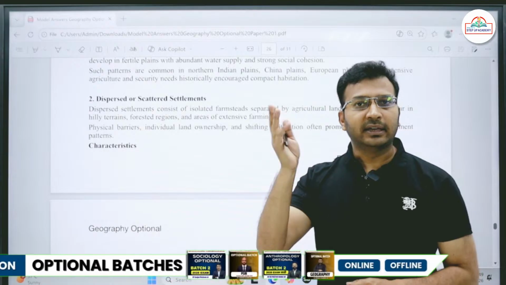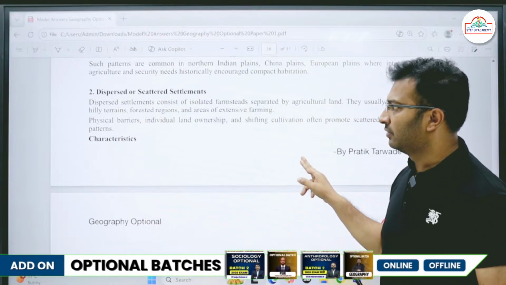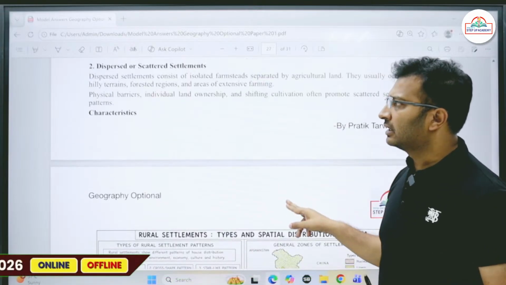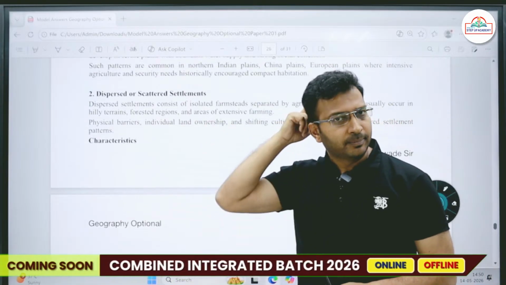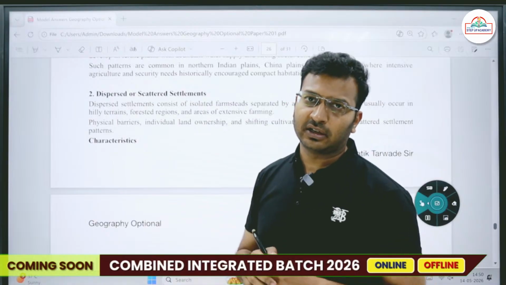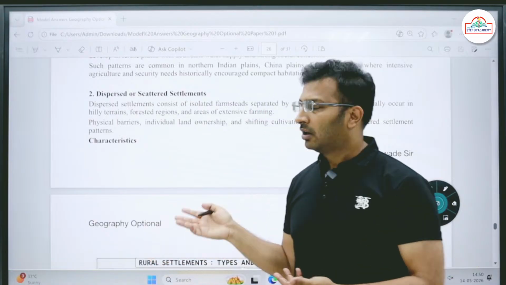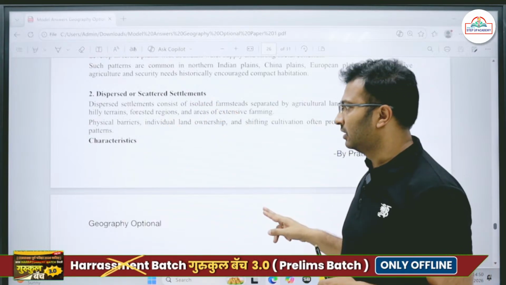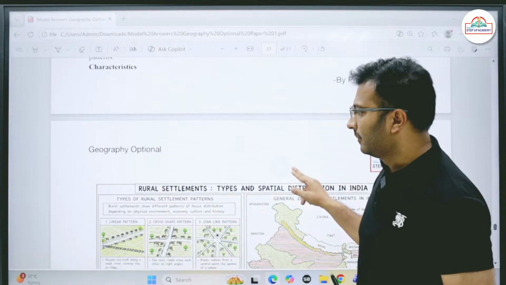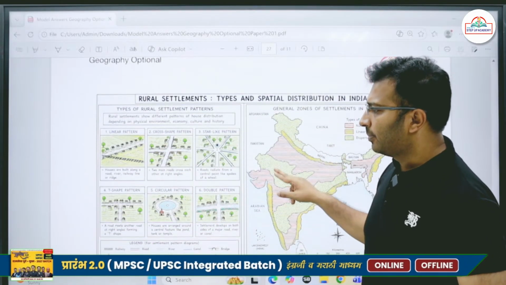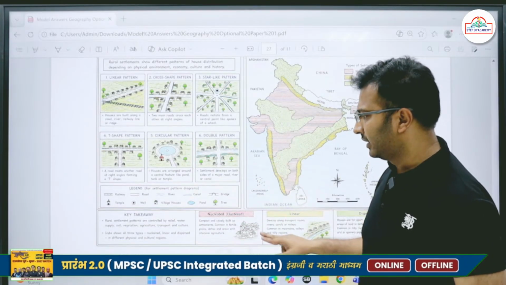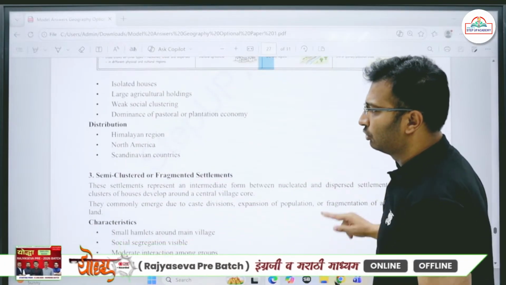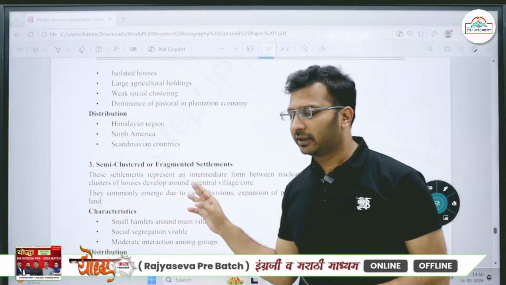Even in the hilly mountainous areas this is very common. Okay, hilly terrains, forested regions, this is common. Then there might be some physical barriers. For example, if you go to northeastern areas, there are mountain ranges which act as a physical barrier, as a result of which most of the settlements in rural areas are scattered. Okay, so depending upon morphology, we have nucleated or clustered settlement, then dispersed or scattered settlement, then we also have the semi-clustered or fragmented settlements.